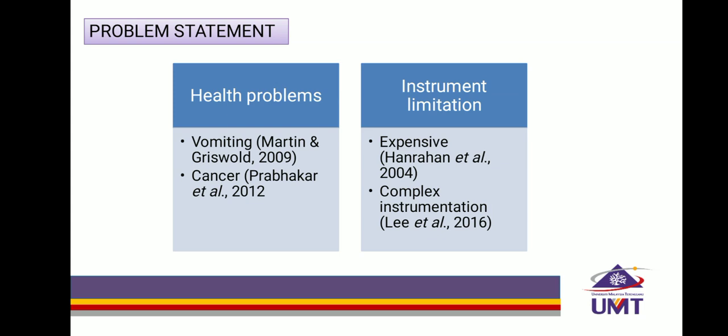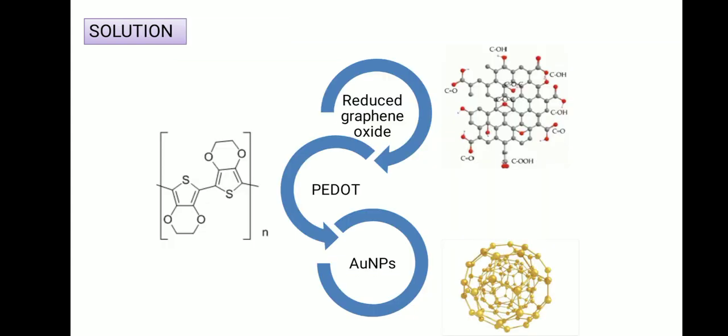There are limitations on using spectroscopy techniques to detect heavy metals. For example, it is expensive and unsuitable for in situ measurement. Fortunately, another alternative is by using electrochemistry, in which differential pulse voltammetry is the technique. To further enhance the detection of analyte, the working electrode will be modified with a ternary nanocomposite.